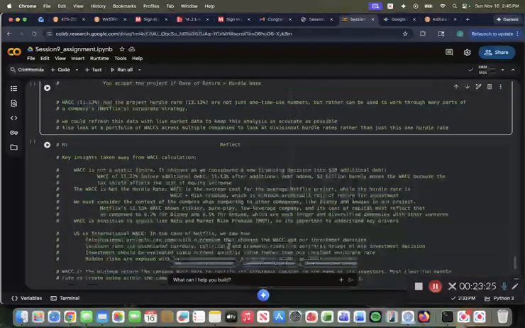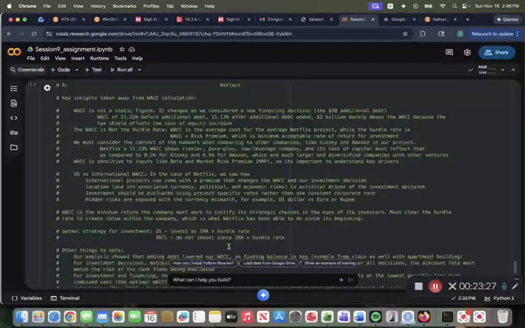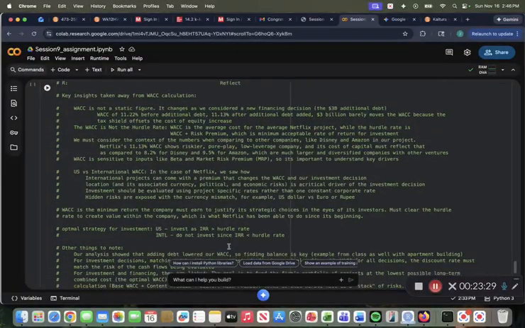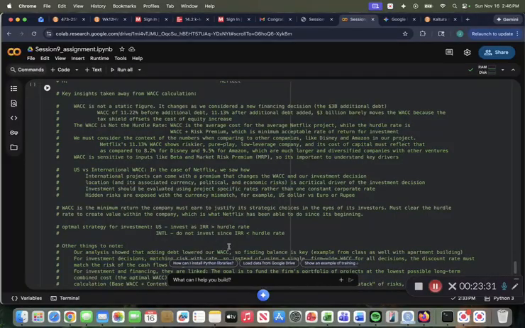And then lastly, moving on to the reflection stage, the last R of DRIVER. Some of the key insights taken away from this WACC calculation: WACC is not just a static figure, and it changes as we consider new financial decisions like the $3 billion additional debt.